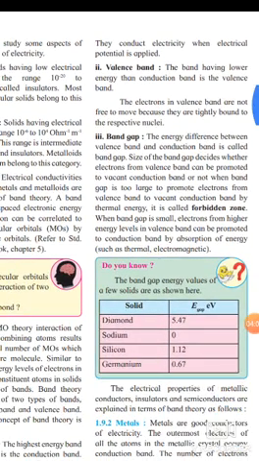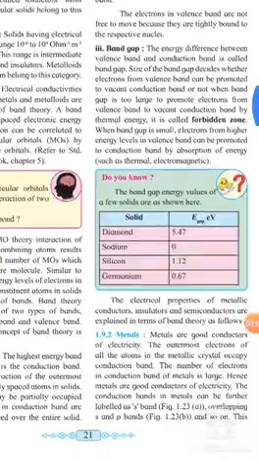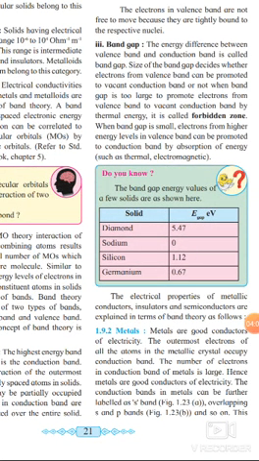So now the next point we discuss here. The electrical properties of metallic conductors, insulators, and semiconductors are explained in terms of band theory. First we discuss metals. Metals are good conductors of electricity. The outermost electrons of all the atoms in a metallic crystal occupy the conduction band. The number of electrons in the conduction band of a metal is large. Hence, metals are good conductors of electricity.